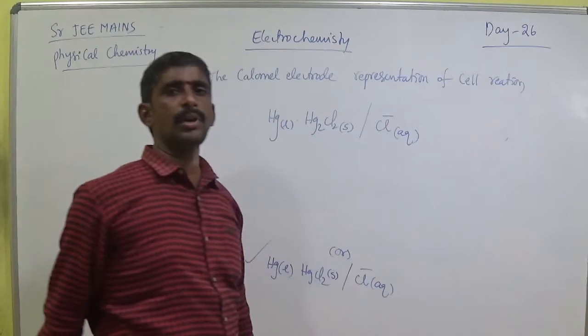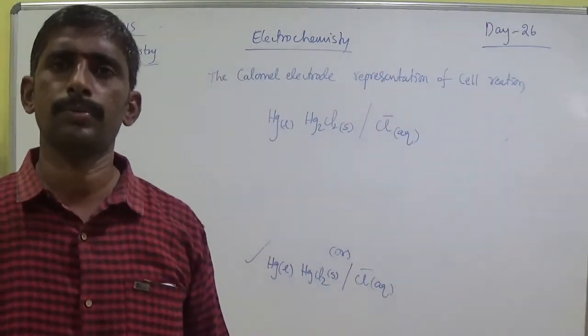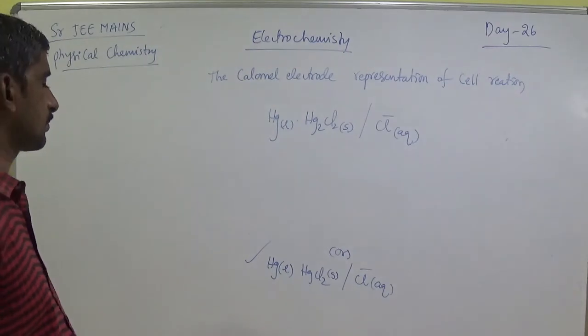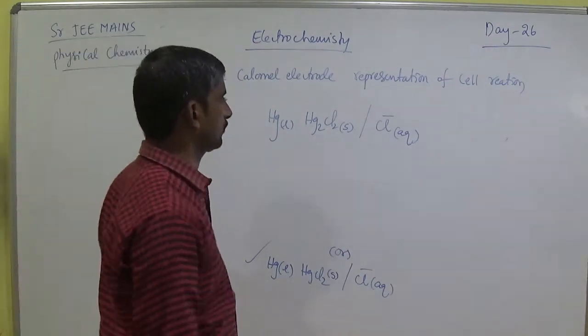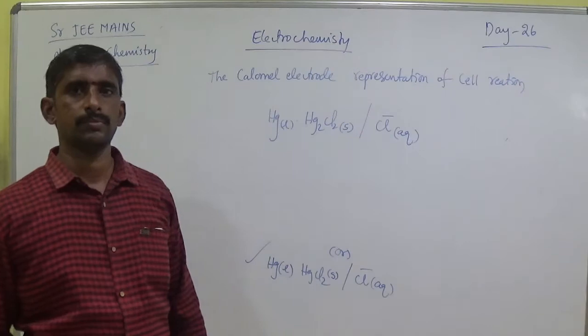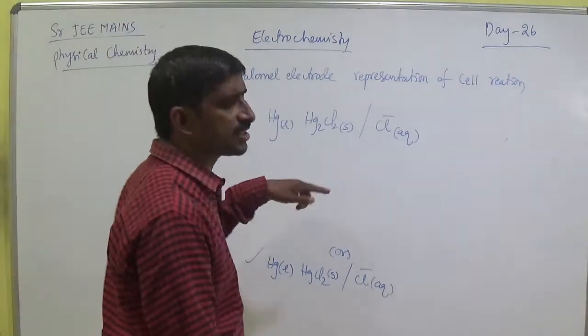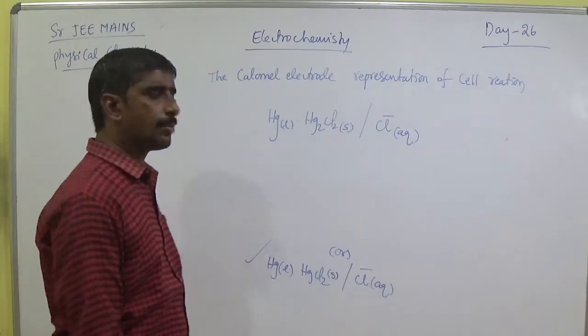That is a calomel electrode. Here how many chlorides are there? 2 chlorides. In the equation I will give.